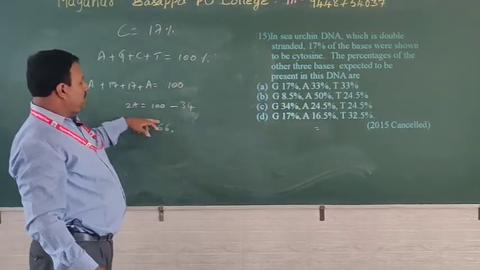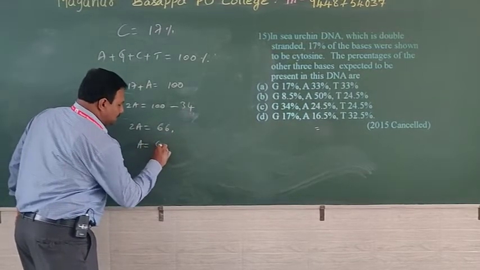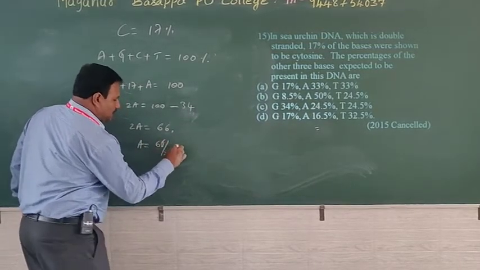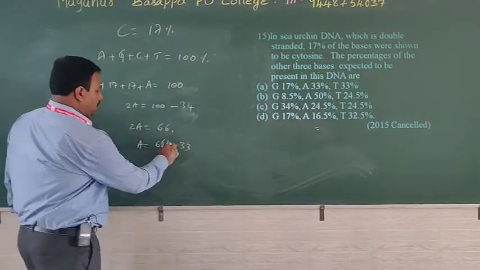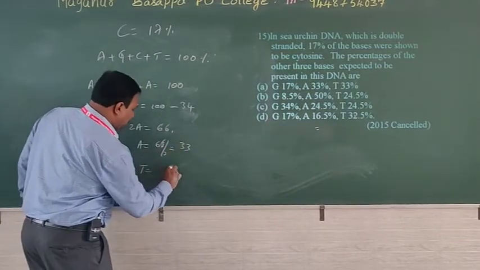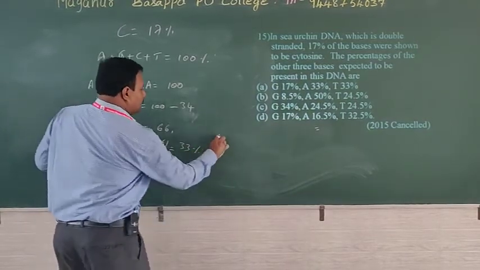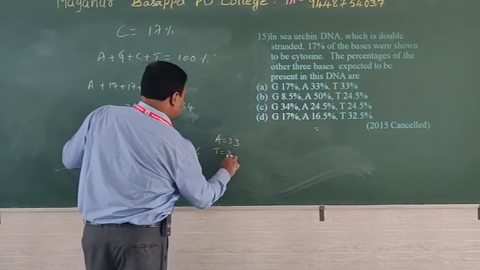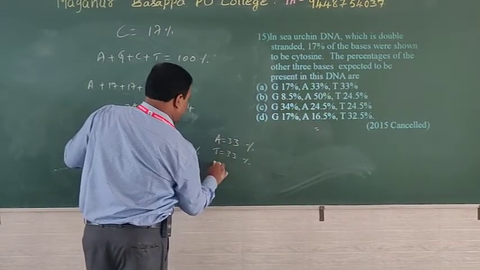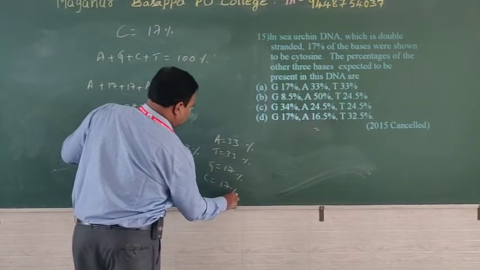Remember, A value will be 66 by 2, that means 33. Then T also will have 33%. Now identify: A 33, T 33, G 17, C 17.